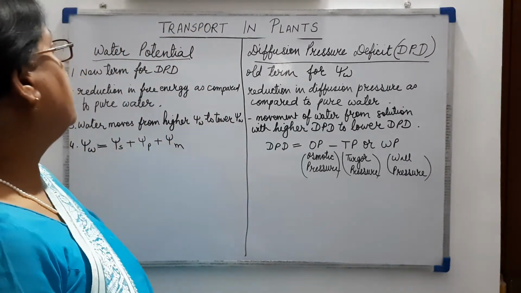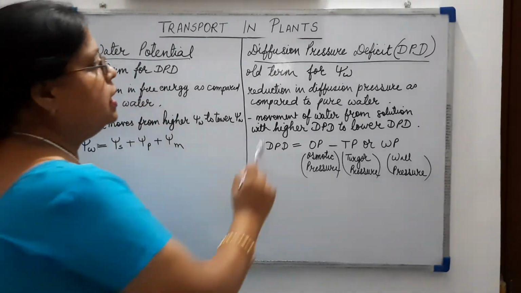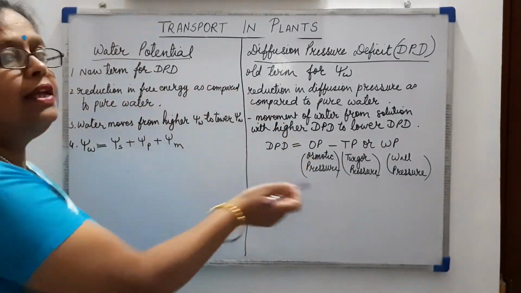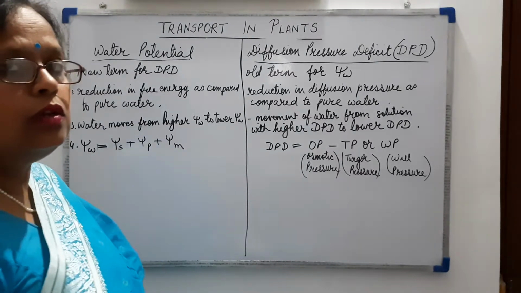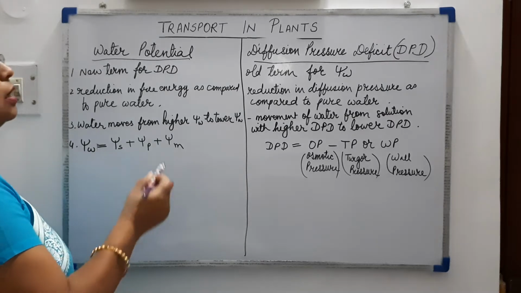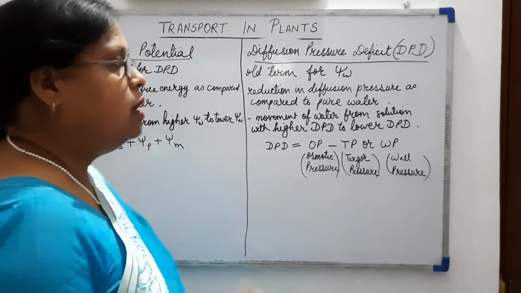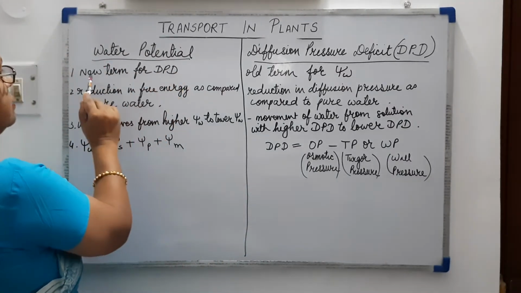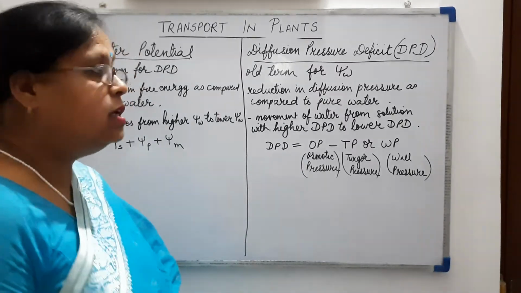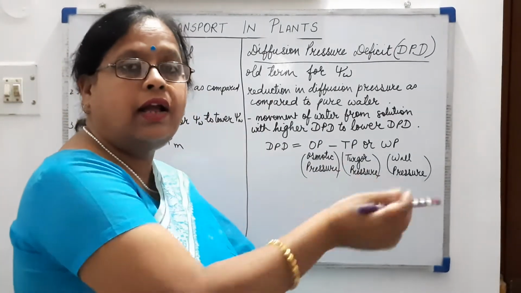Now, the difference between water potential and diffusion pressure deficit. We will be understanding these terms with these differences so that it will be clear to you. Now, water potential and diffusion pressure deficit are both the same thing, because water potential is the new term for DPD. Earlier it was called DPD, and DPD is the old term for water potential, meaning both are the same terms.